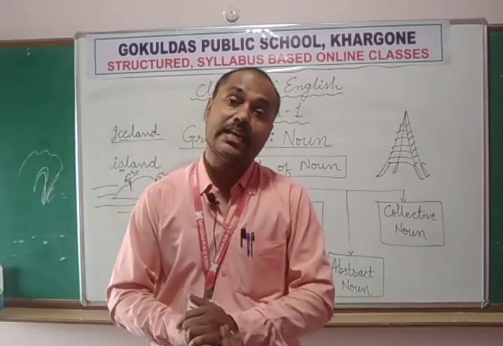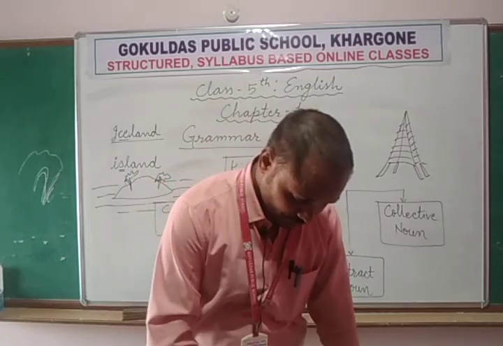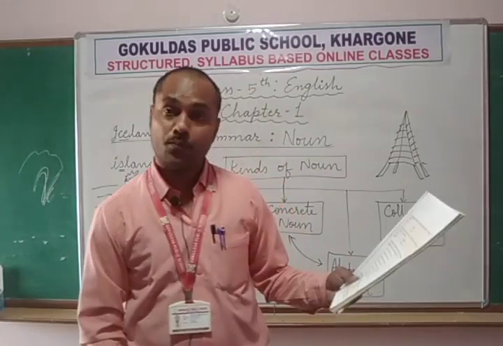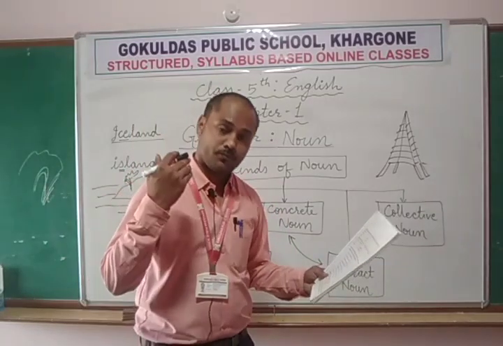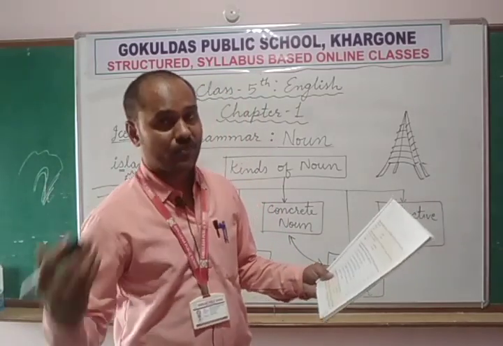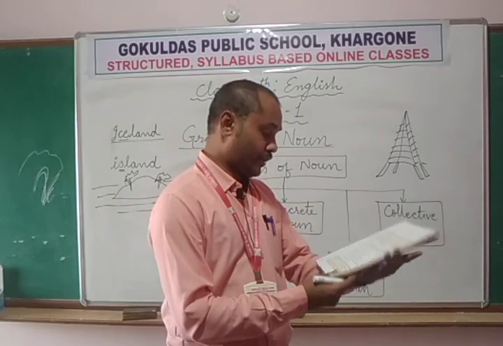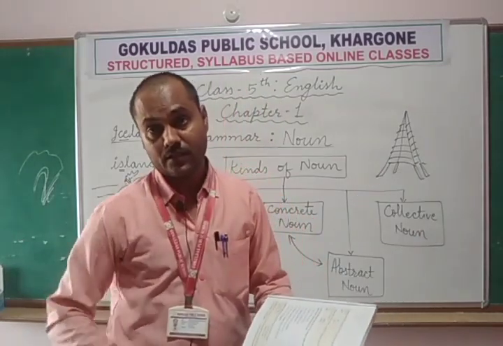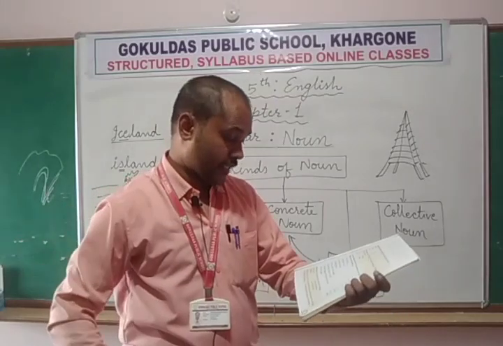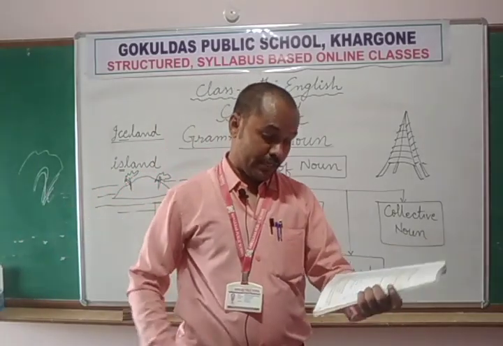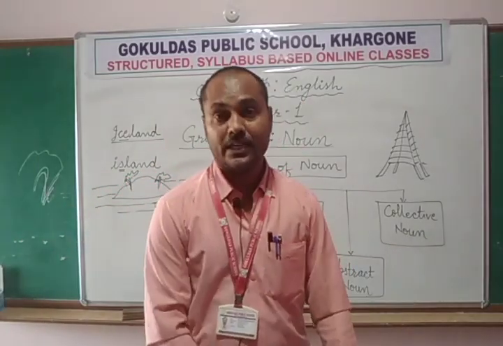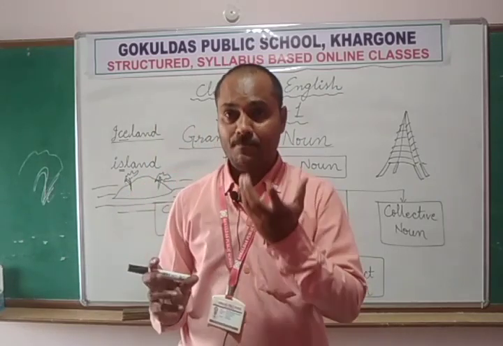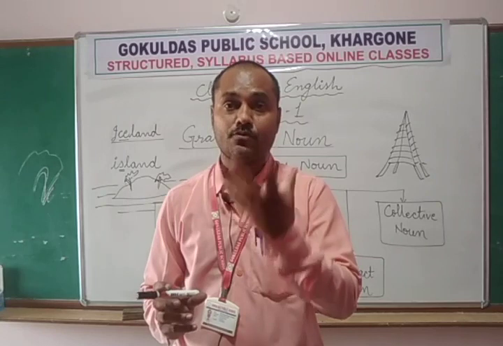So these are called collective nouns. A collective noun refers to a group of people, a group of animals, or a group of things. For example, here is written an army of soldiers. A sack of potatoes. Have you seen potatoes? Generally you are eating chips of potatoes.